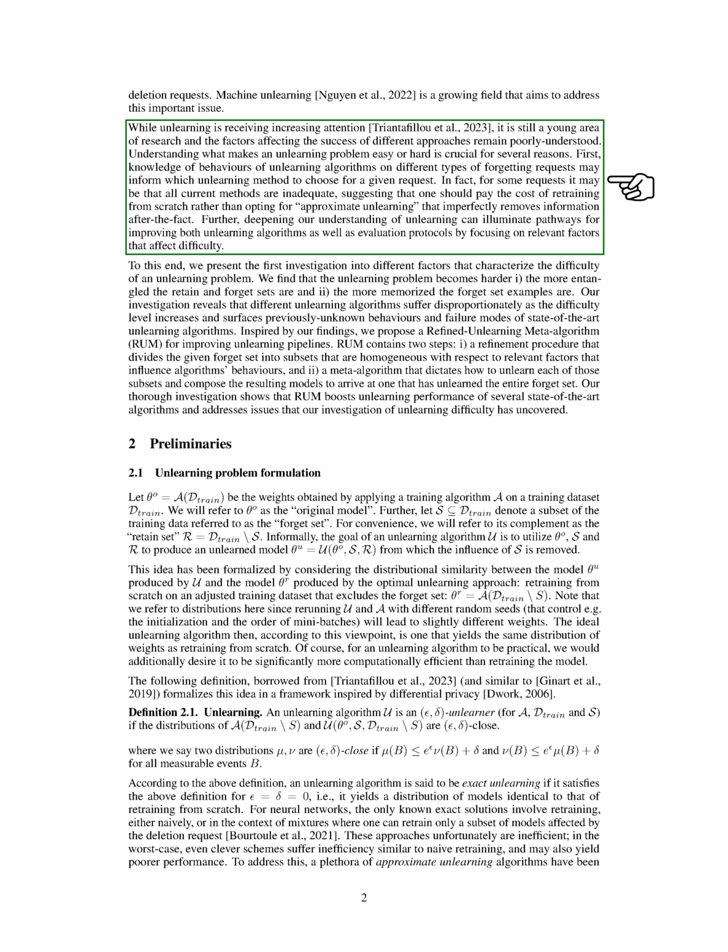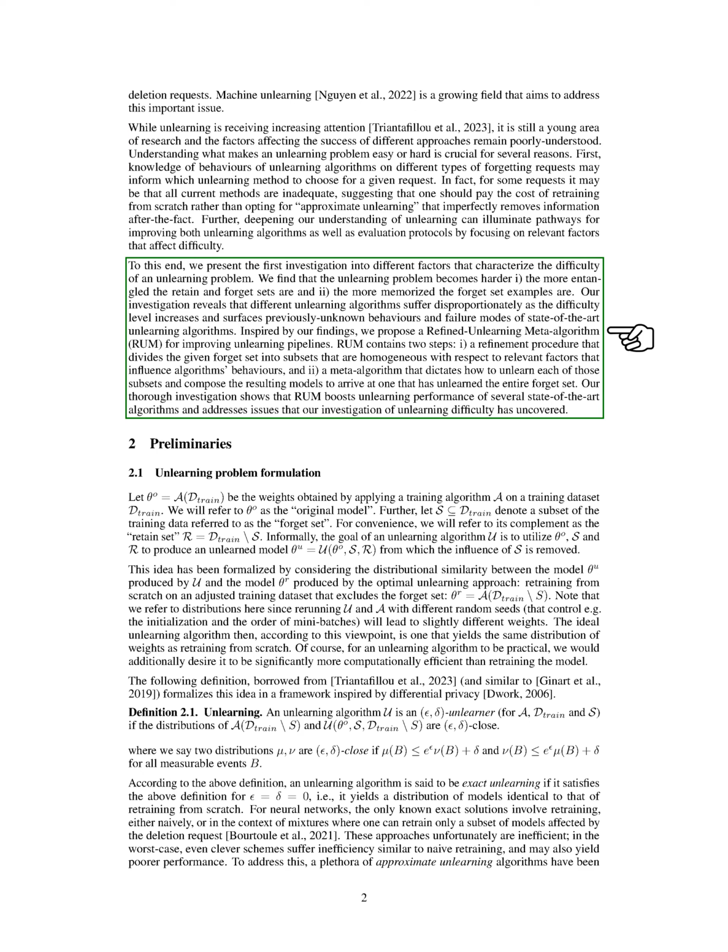By investigating the factors that determine the difficulty of unlearning, we discovered that the problem becomes more challenging when the retained and forgotten data are closely intertwined, and when the forgotten data is strongly memorized by the model. Different unlearning algorithms exhibit varying levels of struggle as the difficulty increases, revealing new insights and shortcomings of current state-of-the-art methods. Inspired by our findings, we introduced the Refined-Unlearning Meta-algorithm, RUM, to enhance unlearning pipelines.